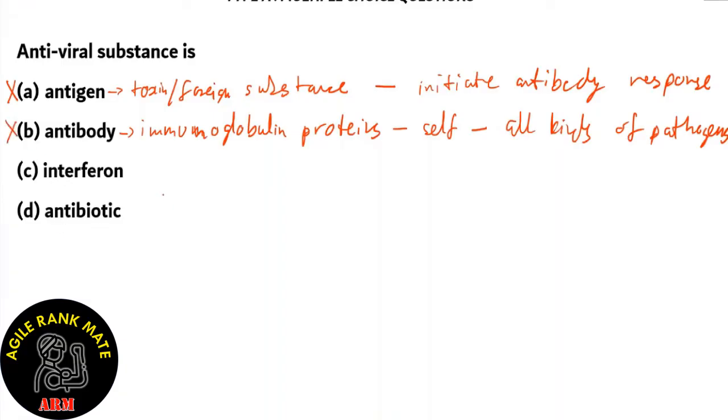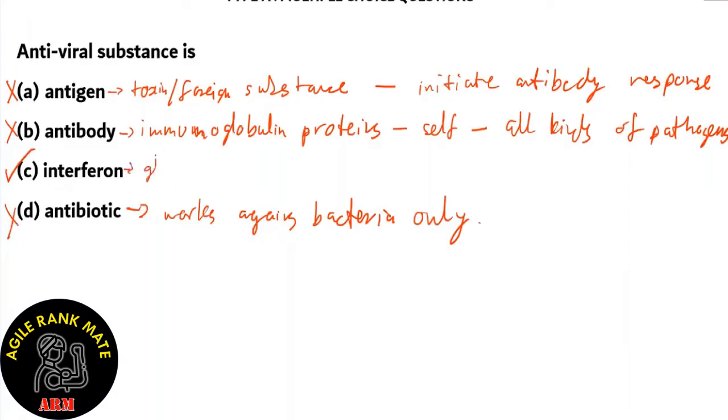What about option D, antibiotic? Now, antibiotic is a substance which is used to kill bacteria. So this works against bacteria and bacteria only. So option D is incorrect. The right answer is option C, interferons. Now, these interferons are glycoproteins, and they are produced by viral infected cells.